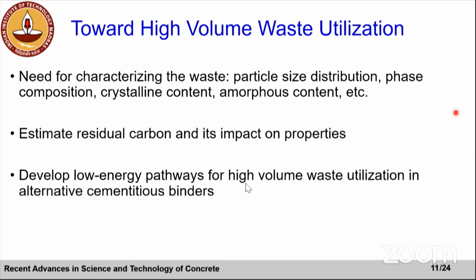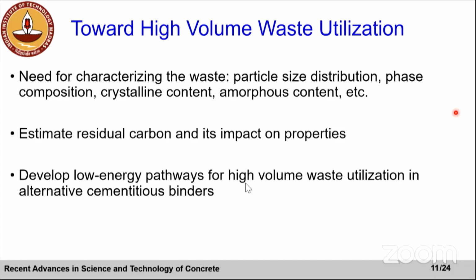What are the physico-chemical characteristics, which include, for an example, particle size distribution, phase composition, crystalline content, amorphous content. As we know, amorphous content affects the reactivity, or you can say dissolution, of these materials. So we need to have a better idea of all these characteristics before we start thinking of high volume waste utilization.